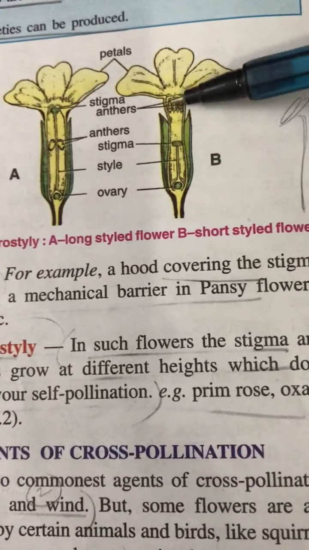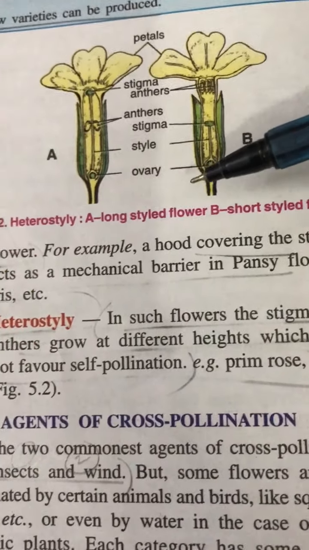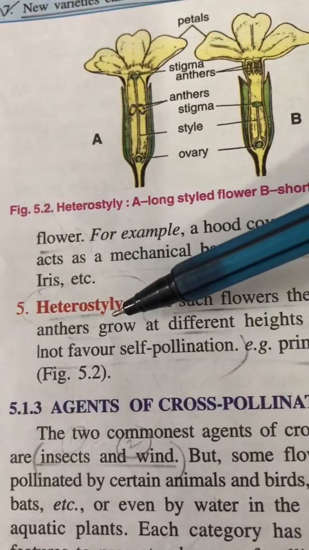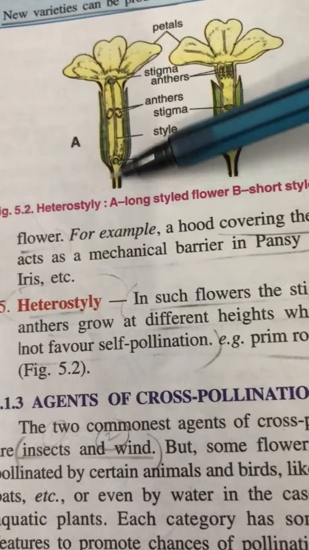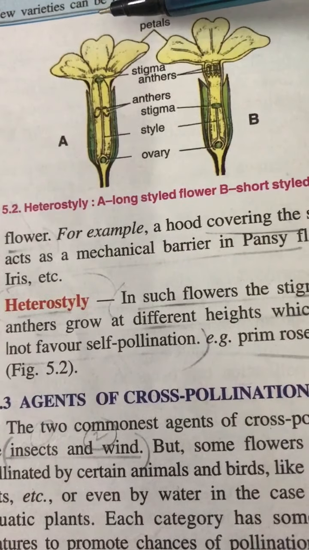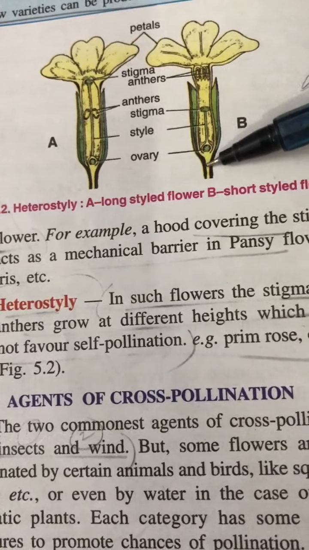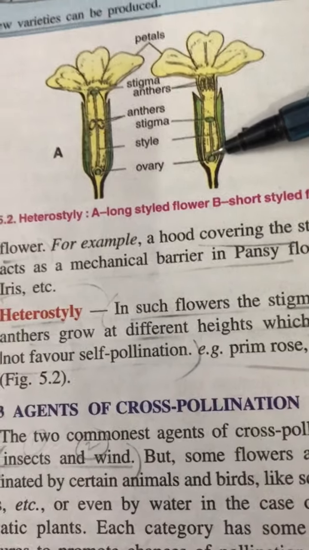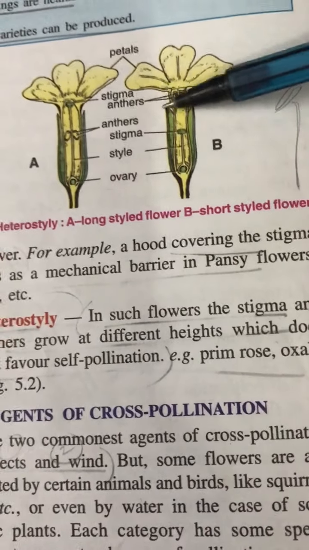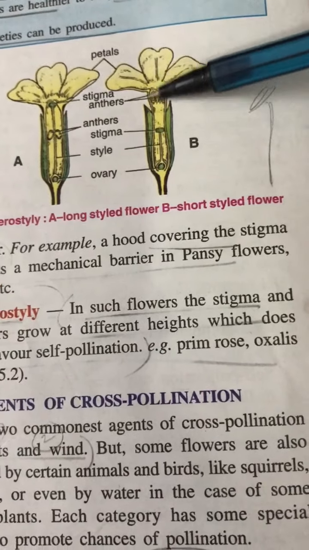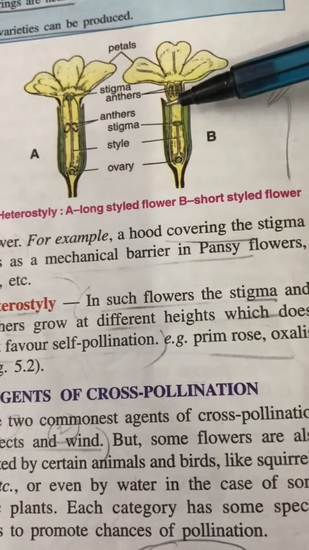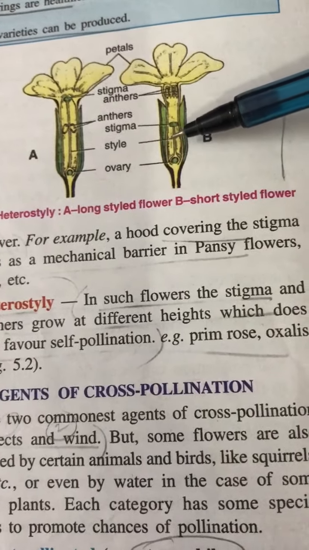So this condition also favors cross-pollination. Hetero means different, styly, lengths of style. Either style is very long and it is going above the level of the anther, or style is very short, it is much below the level of anther. So when these anthers are ready, they rupture, and the pollen grain which is liberated will go to another flower rather than pollinate the same flower.